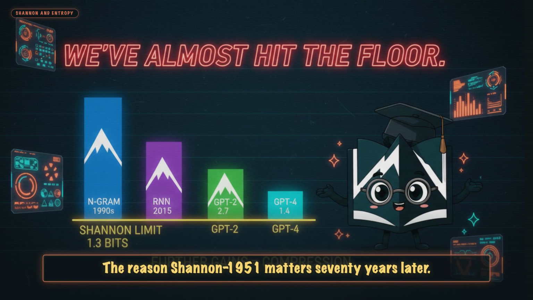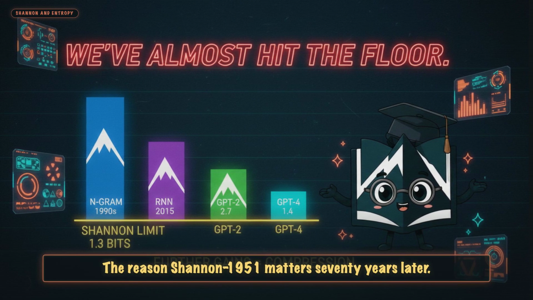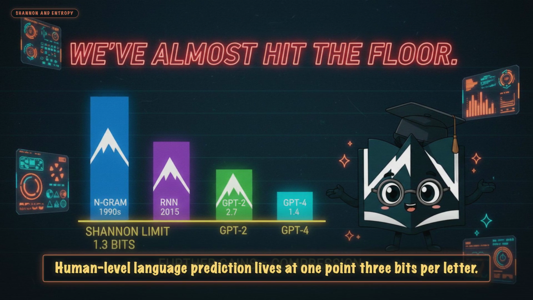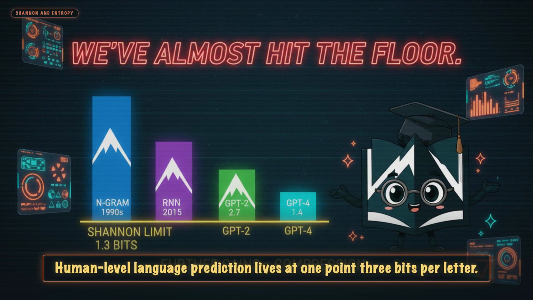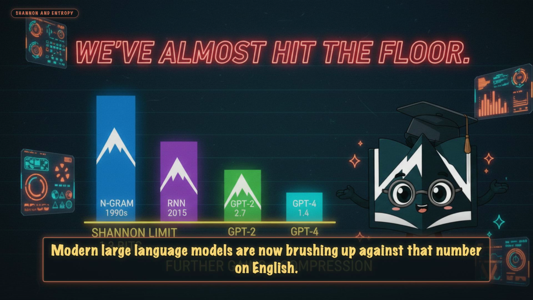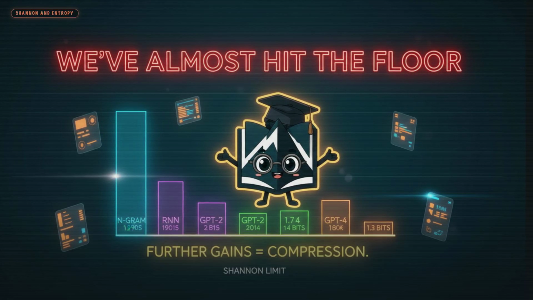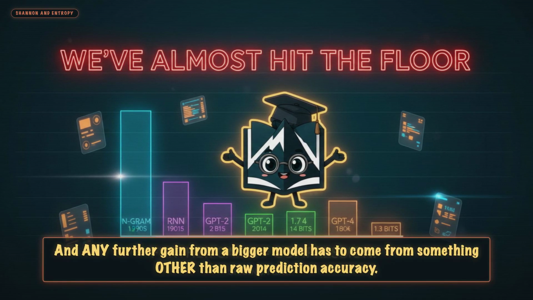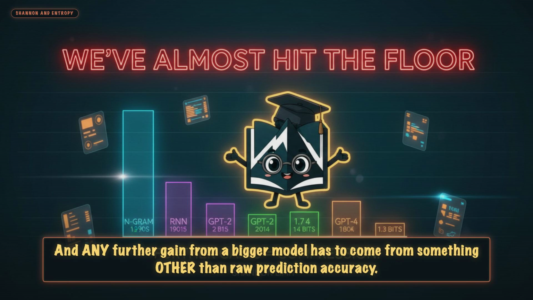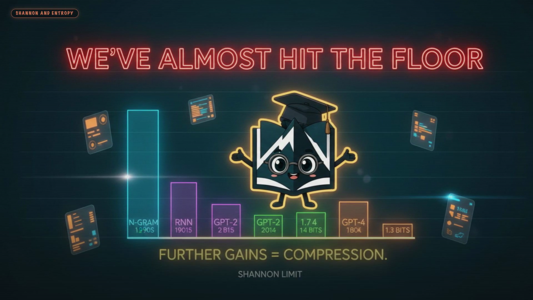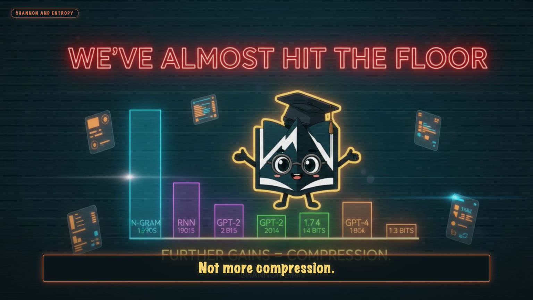The reason Shannon 1951 matters 70 years later: it's the theoretical floor. Human-level language prediction lives at 1.3 bits per letter. Modern large language models are now brushing up against that number on English, which means we've reached the limit of what's compressible. And any further gain from a bigger model has to come from something other than raw prediction accuracy: reasoning, tool use, not more compression.